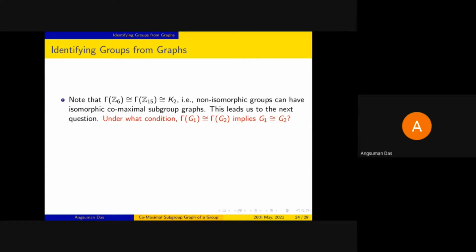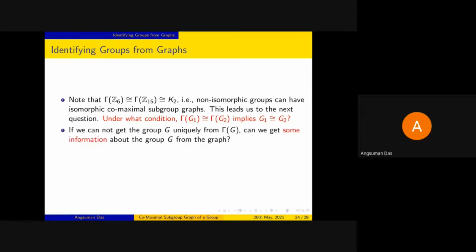So the next question which arises from it is, under what condition does gamma G1 isomorphic to gamma G2 imply G1 is isomorphic to G2? Usually it will not imply it, but is there any condition under which this will hold? And even if we cannot get the group uniquely from gamma G, then can we get some information about the group from the graph? And finally, are there any class of groups for which we can uniquely get back the group? Well, to answer these questions, we have some partial results, and this is an ongoing work.